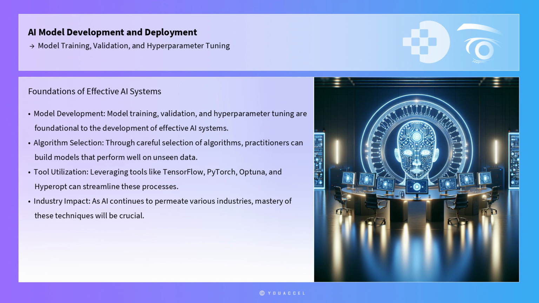Leveraging tools like TensorFlow, PyTorch, Optuna, and HyperOpt can streamline these processes, enabling professionals to focus on refining their models rather than getting bogged down in implementation details. As AI continues to permeate various industries, mastery of these techniques will be crucial for those seeking to harness the full potential of AI technologies.